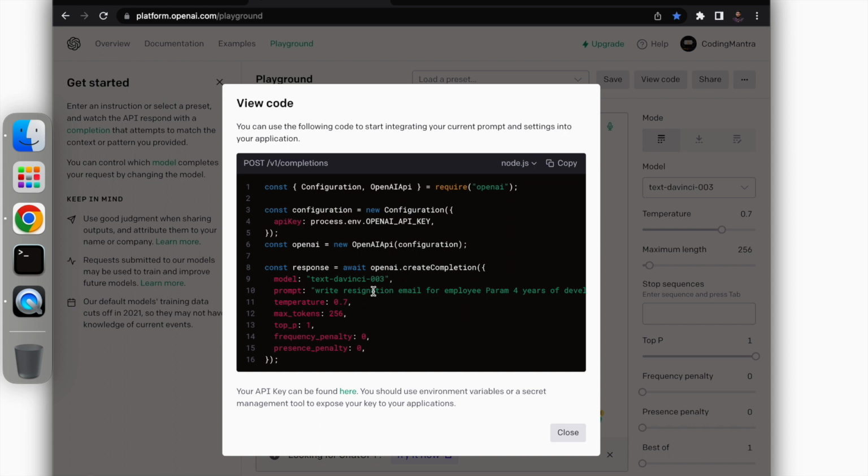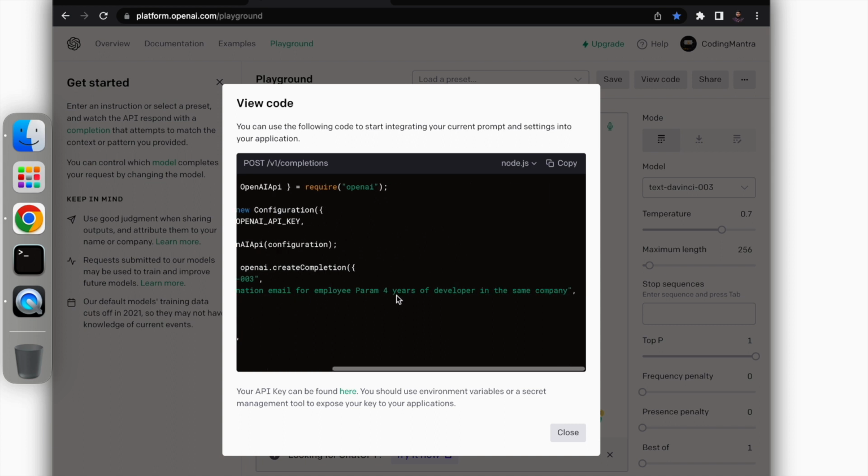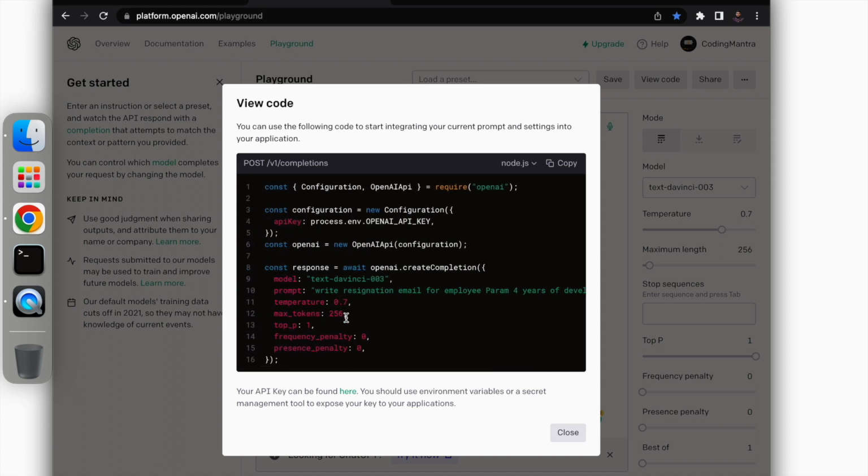So you can see the model, and you can already see the prompt, whatever you have written, it is there. If you remember our earlier video also, where we created a similar kind of request here, you can see what kind of request parameters you can add and what kind of different parameters you can add.